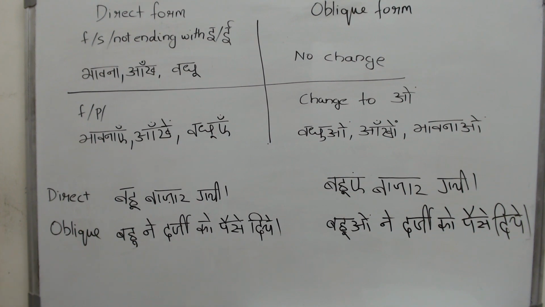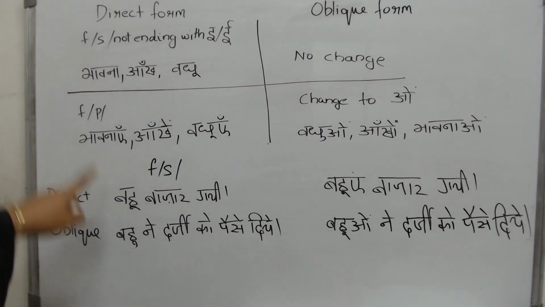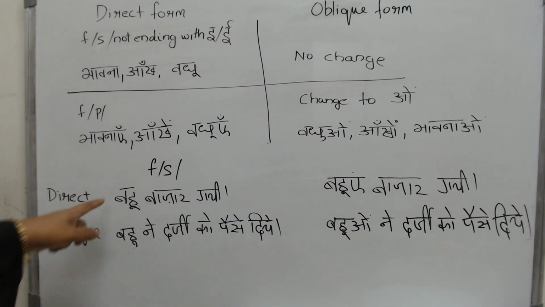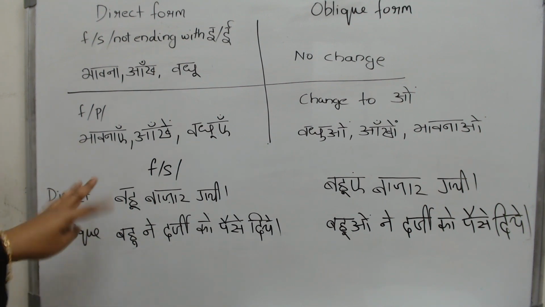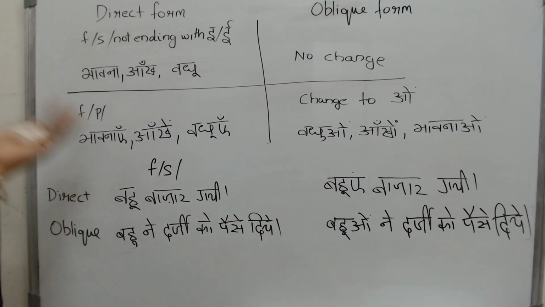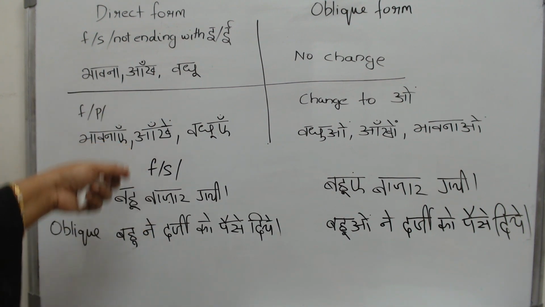Now let us see how they look in a sentence. Bahu bazaar gayi thi, or Bahu bazaar gayi. Bahu is a daughter-in-law. I know it sounds quite incomplete. She has to be somebody's daughter-in-law. Maybe she's Murli's daughter-in-law. Murli ki bahu bazaar gayi. The daughter-in-law went to the bazaar or the market.